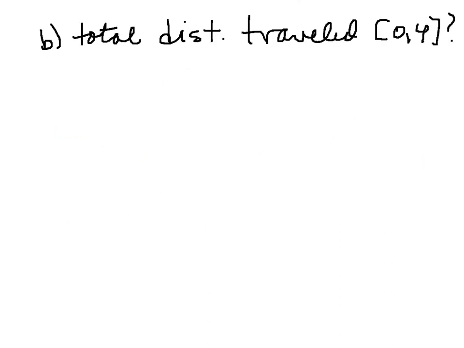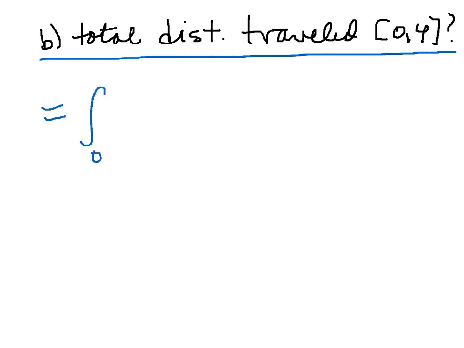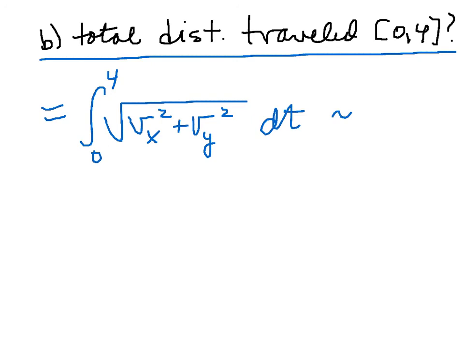So now let's suppose we're asking what's the total distance that this particle traveled over the interval from 0 to 4. Well, that's simply going to equal the integral from 0 to 4 of the square root of the x component of velocity squared plus the y component of velocity squared dt. And if you use your calculator, this comes out to be about 35.5. Right, so that's a typical type of question that we deal with when we're talking about vectors. Again, there's a real similarity, a lot of crossover between vectors and parametric equations.